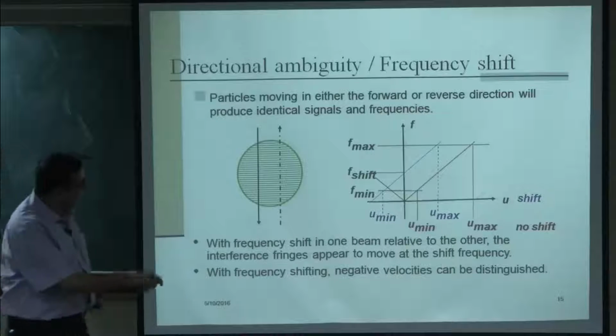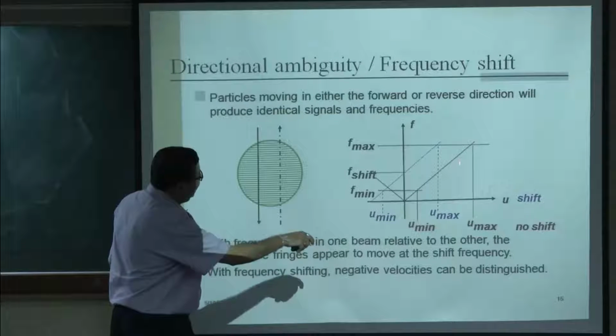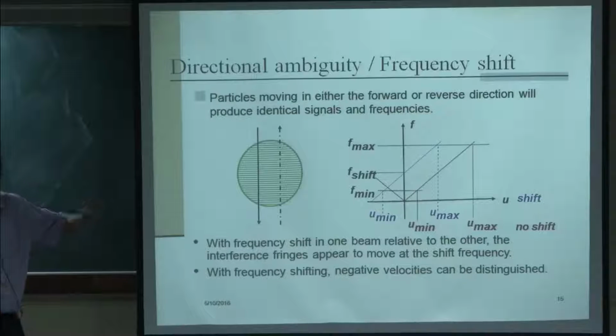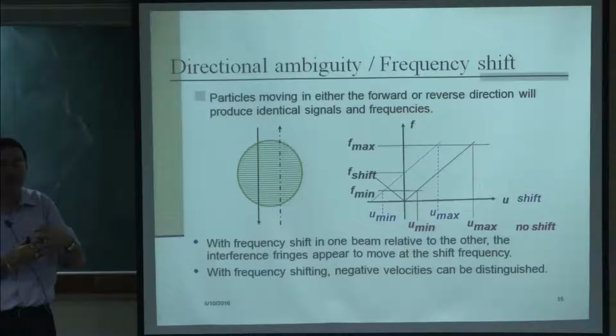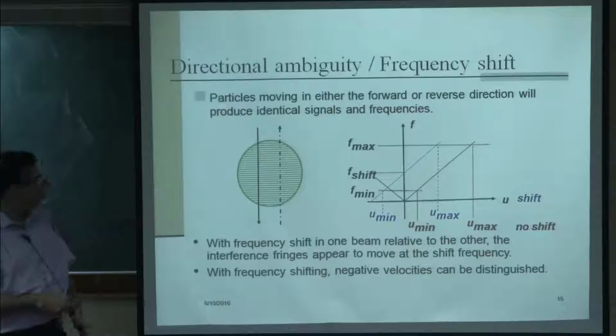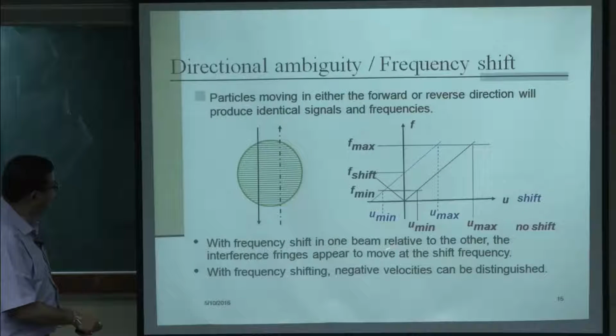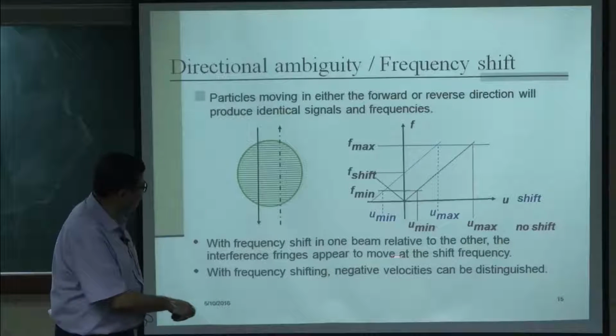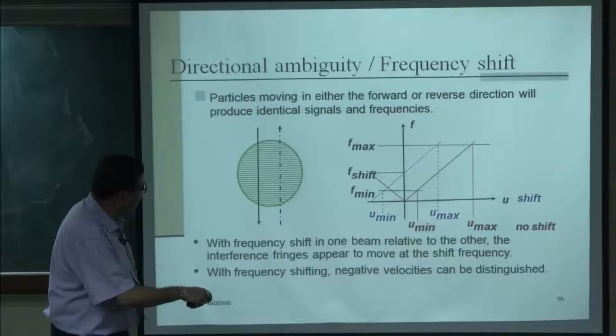So, you are measuring a lower velocity here, and of course, the max has also shifted. Now since the fringe pattern is moving in a direction and the velocity is coming in a direction, there is a Doppler effect. So, there is a Doppler shift introduced which essentially gives us the direction. So, with the frequency shift of one beam relative to the other, it appears to move at the shift frequency, and that can identify the negative velocity as well, because it is moving in a particular direction.